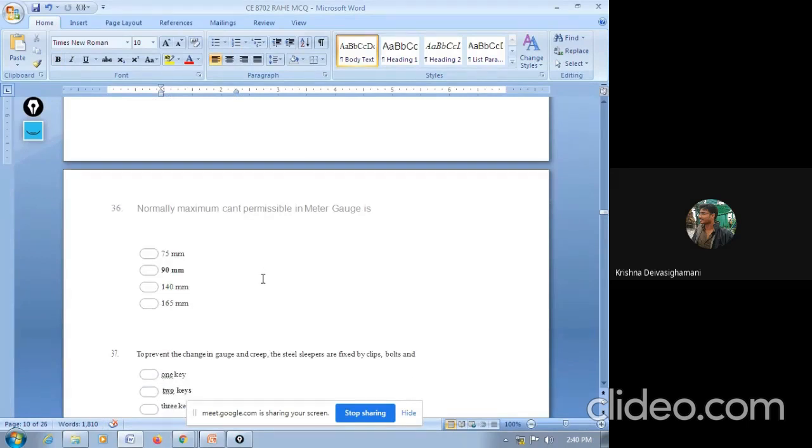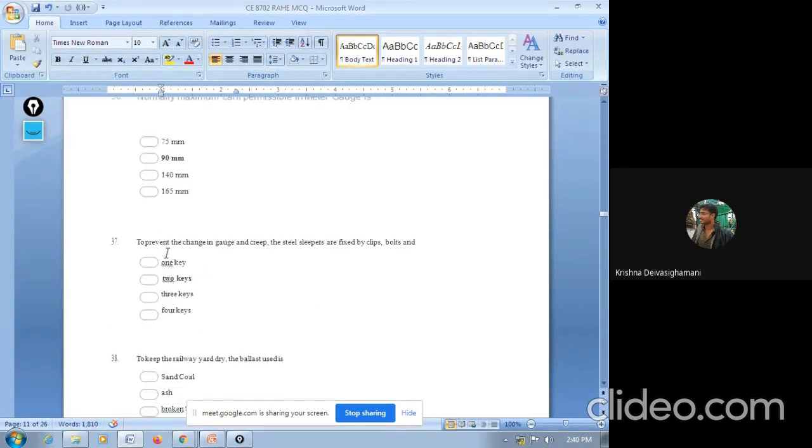Next. The maximum cant permissible in meter gauge is: 75 mm, 90 mm, 140 mm, 165 mm. So the answer is 90 mm. These are the things you have to remember. There is one table I already have shown you, in which you have the maximum cant for meter gauge, broad gauge and narrow gauge. For meter gauge, it is 90 mm.